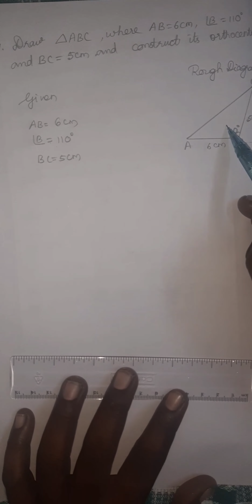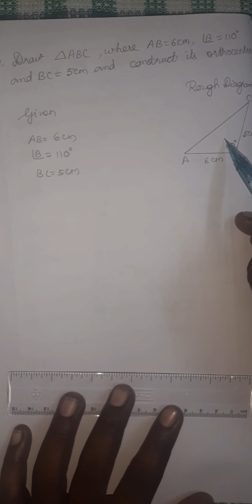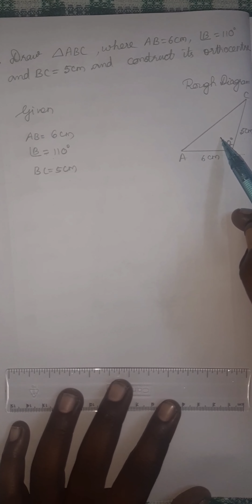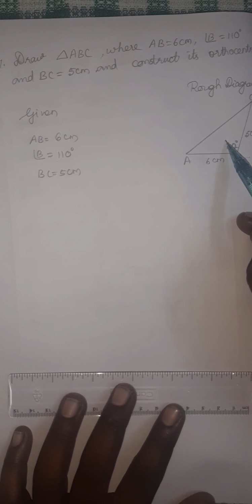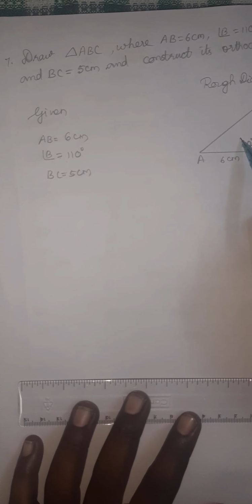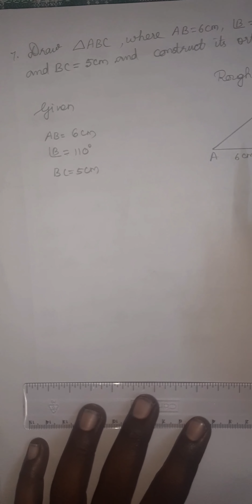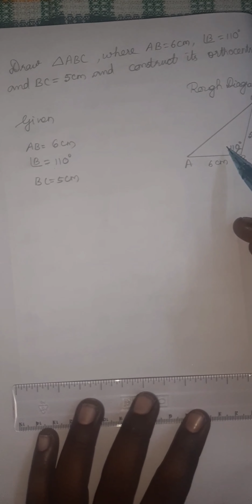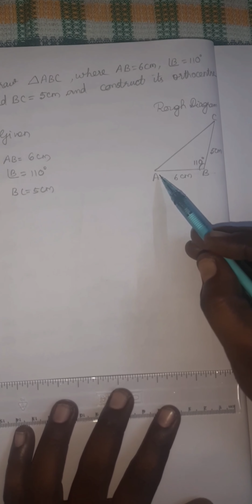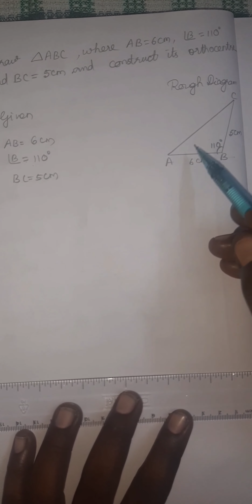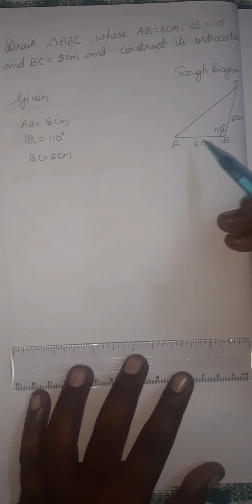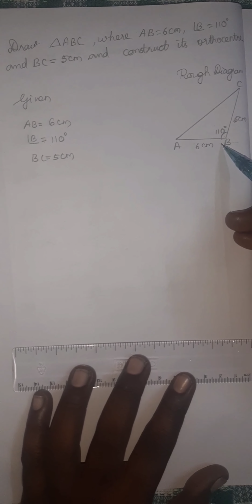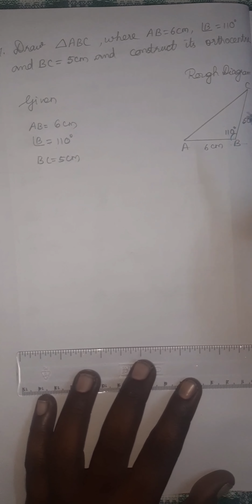The rough diagram also you have to draw using a scale and pencil, without correct measure. Don't think that because it is a rough diagram, you can draw it without the scale, using only a pencil. If you draw like that you will not get any mark. So using scale and pencil, without the correct measure, you draw a diagram and write the measures and names. Okay, next we can start to draw the diagram.